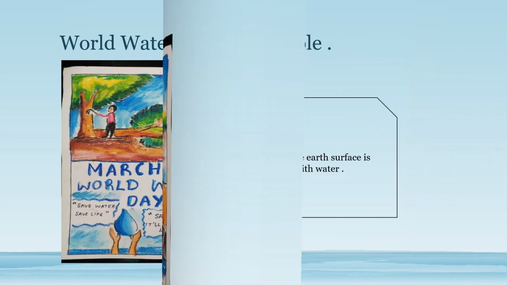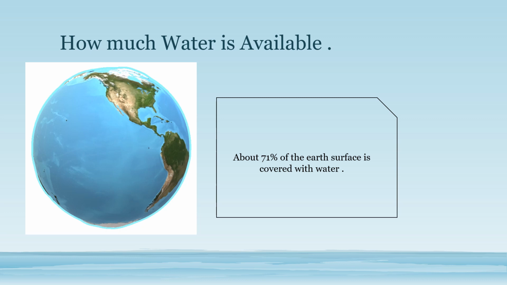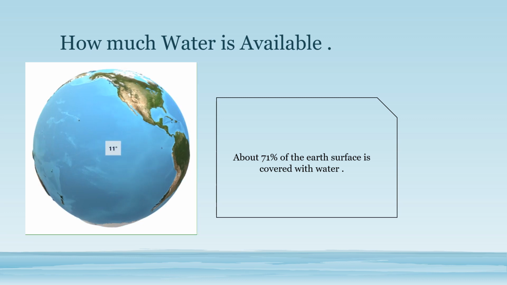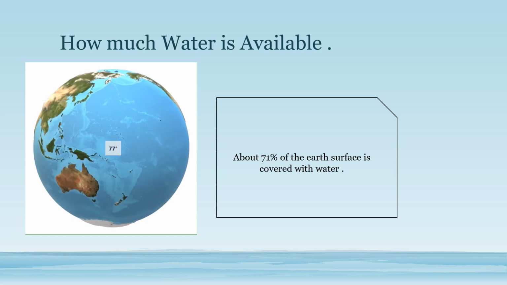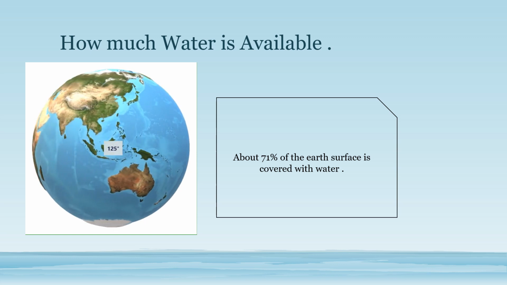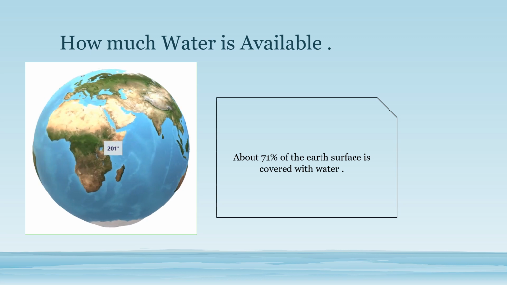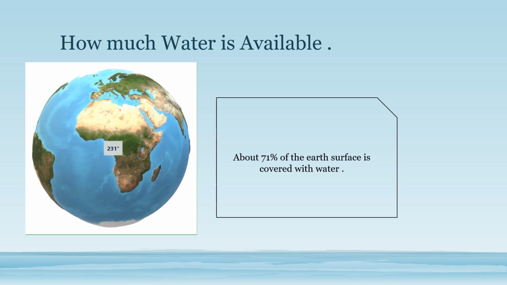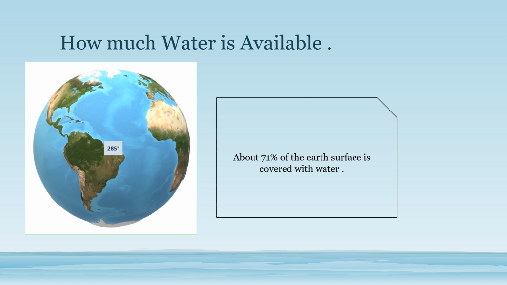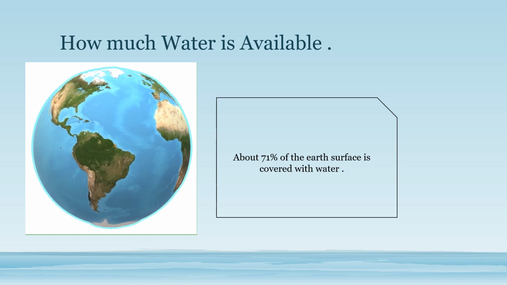How much water is available? We are aware that 71% of the Earth's surface is covered with water. Almost all the water on the earth is contained in the seas and oceans, rivers, lakes, ice caps, as groundwater and in the atmosphere too.